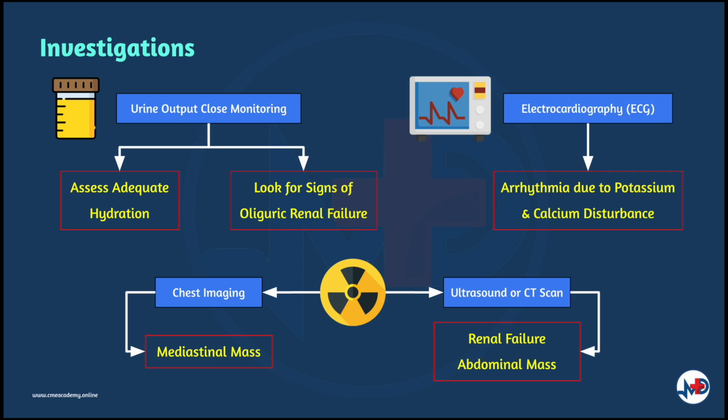Imaging studies such as a radiograph of the chest is to determine the presence of a large tumor, for example, a mediastinal mass. Ultrasonography or computed tomography scan of the abdomen and retroperitoneum should be done immediately if renal failure or mass lesions in the abdomen are present. Do note that intravenous contrast may be contraindicated in a patient with renal insufficiency.